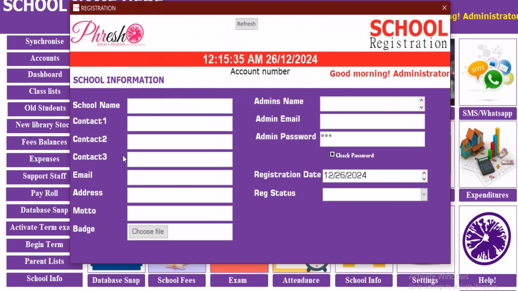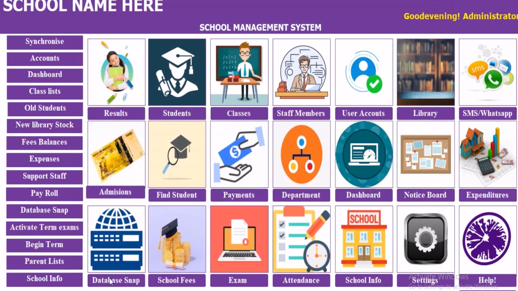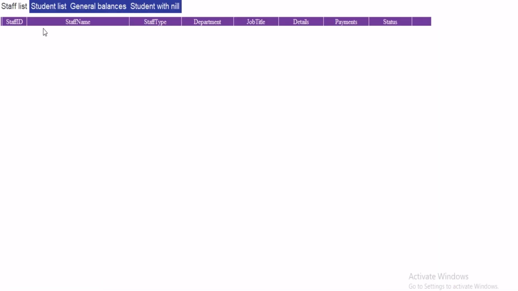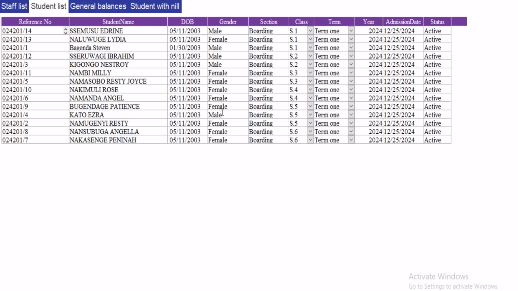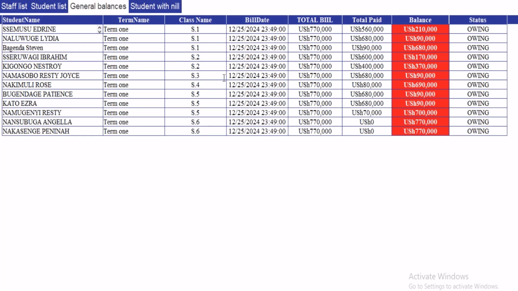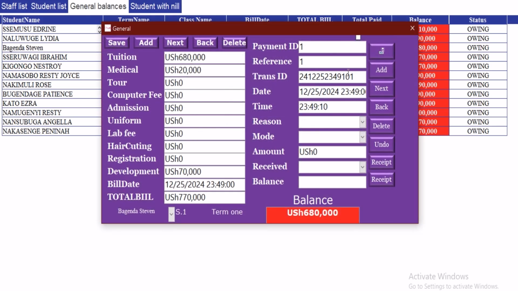The school info is always provided here, and this one is a simple overview of what is within. Now this is a list of all students that we have in the system. All of them are listed here. Then these ones are students with what we demand from them.